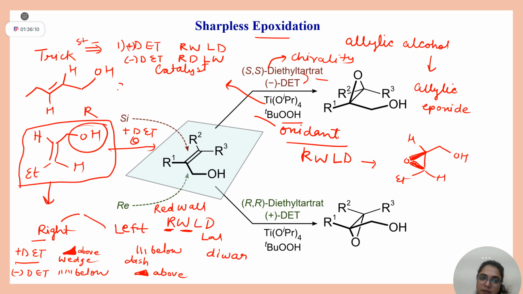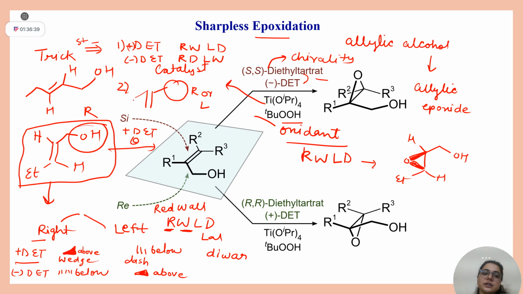Then draw this allylic alcohol in a vertical position and check whether this CH2OH is on the right or at left. This you can check. Clear? After that, nothing is left. If it is on the right side and plus DET, right side means wedge.